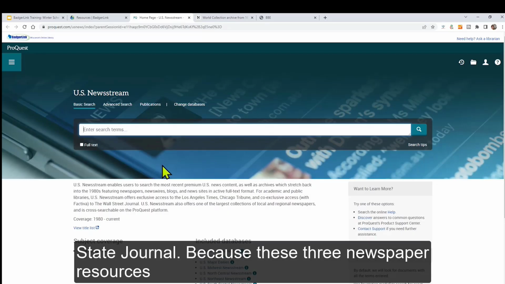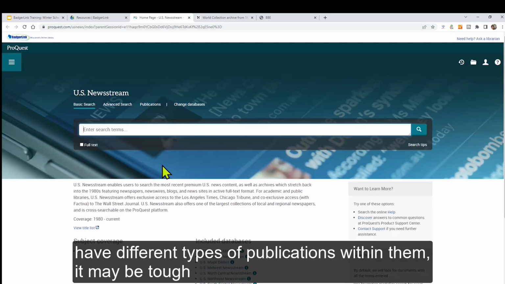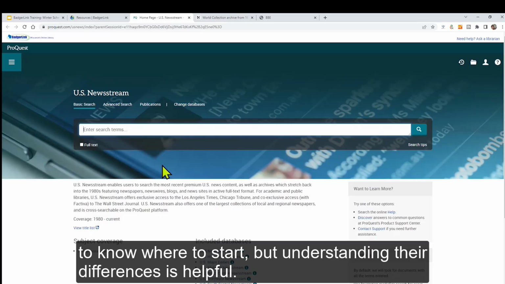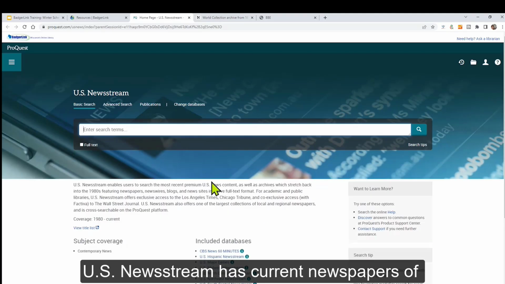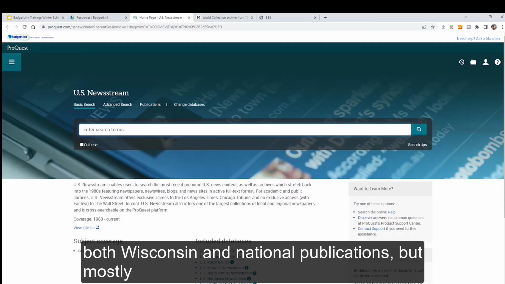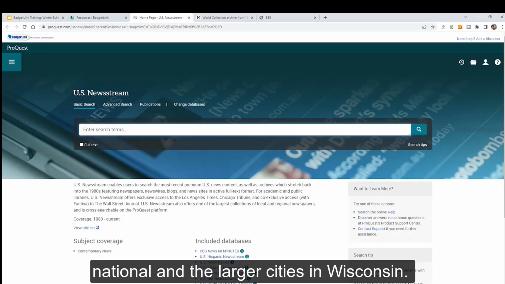Because these 3 newspaper resources have different types of publications within them, it may be tough to know where to start, but understanding their differences is helpful. US Newsstream has current newspapers of both Wisconsin and national publications, but mostly national and the larger cities in Wisconsin.